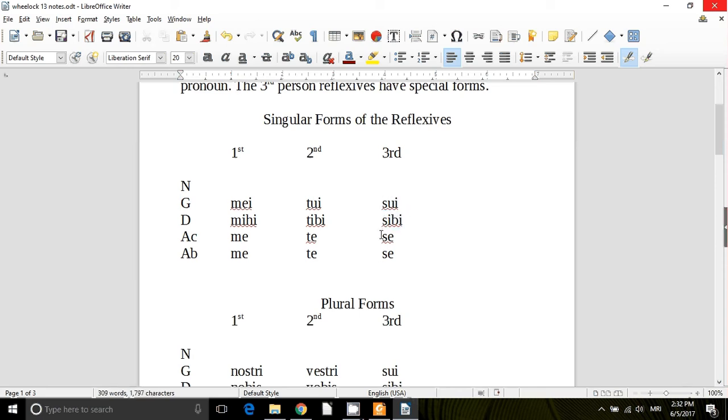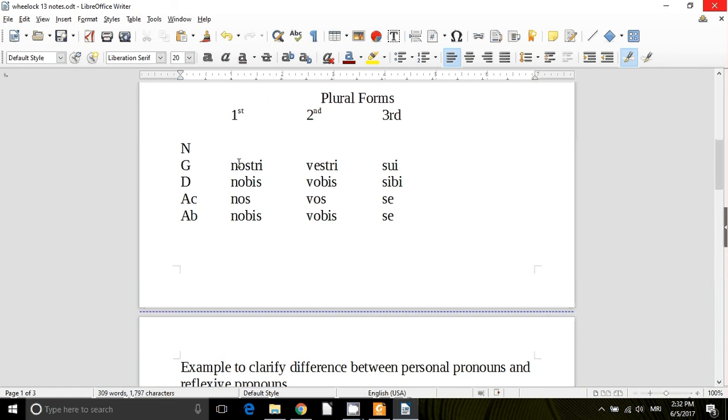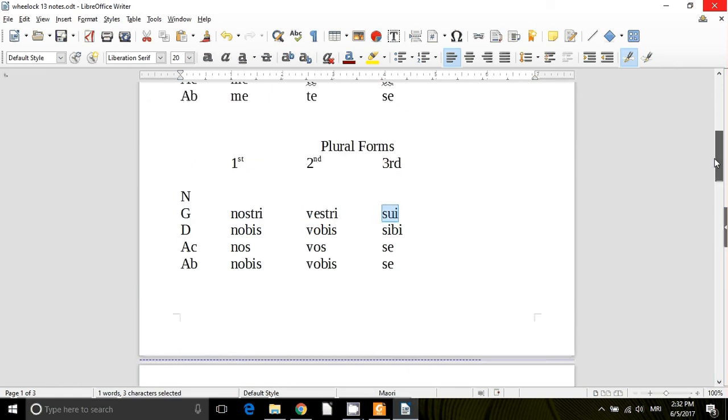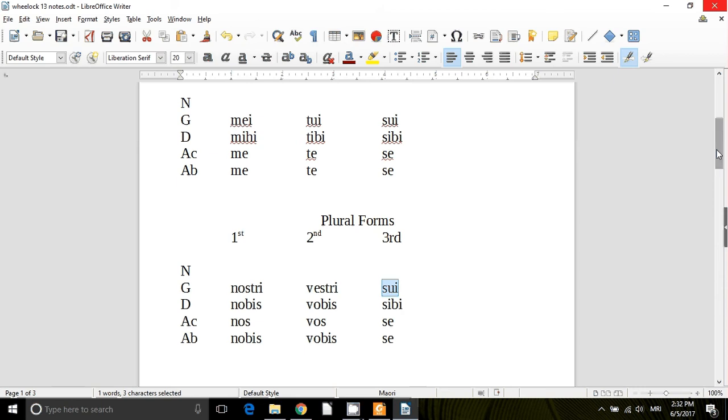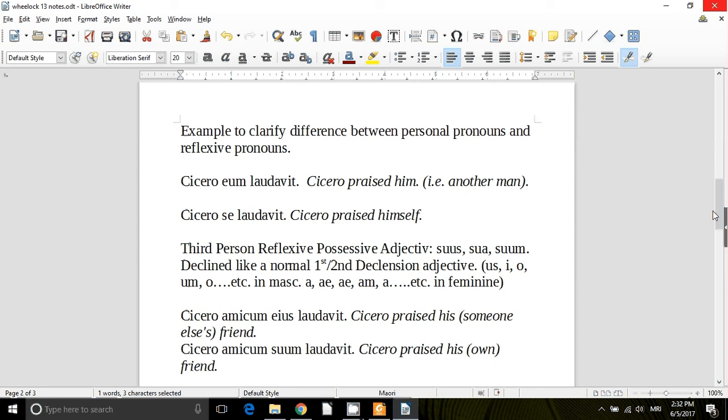Sui, sibi, se. In the plural, again, first and second, just as you would imagine, you've already learned these. Nostri, nobis, nos, nobis. Vestri, vobis, vos, vobis. And the plural for the third person is the same as the singular. Sui, sibi, se.